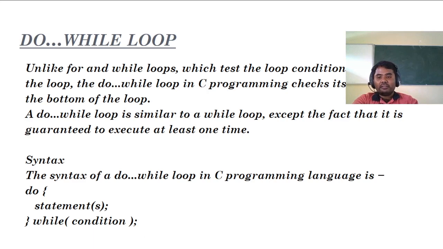So I can also say the while loop is an entry control loop, because before executing the statement, I check the condition. In the case of a do while loop, the condition will be checked after the execution of the statement. It is also called an exit control loop. We'll see the output of these programs, the programmatic difference for the while loop and do while loop, in the code block itself.